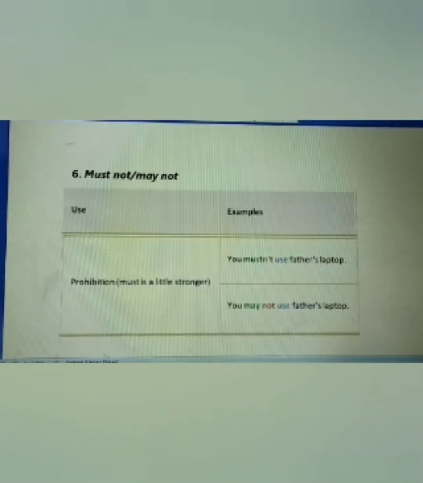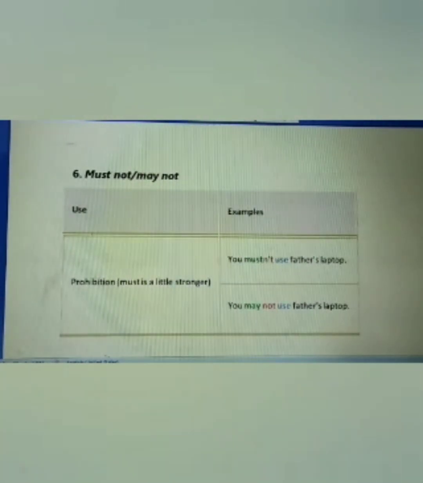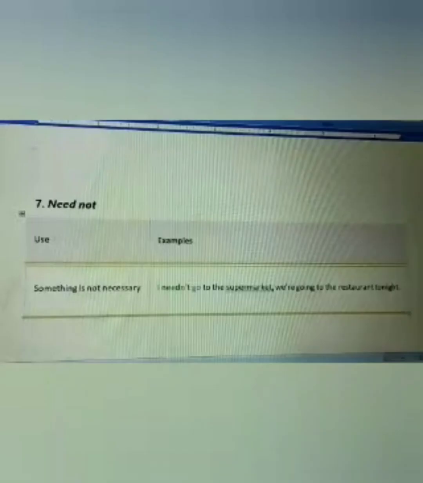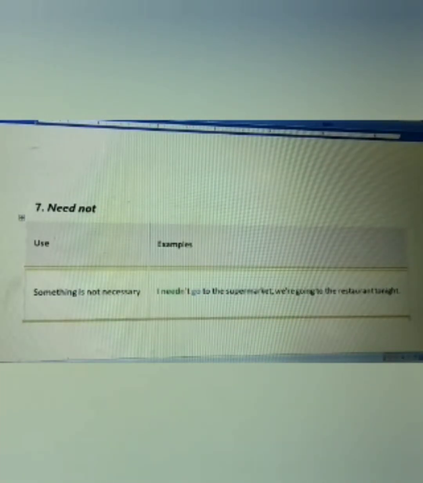Now, must not or may not, it is used to show prohibition, and must is a little stronger than may. For example, you mustn't use father's laptop is stronger than you may not use father's laptop. Next is need not. It shows that something is not necessary. For example, I needn't go to the supermarket. We are going to the restaurant tonight.